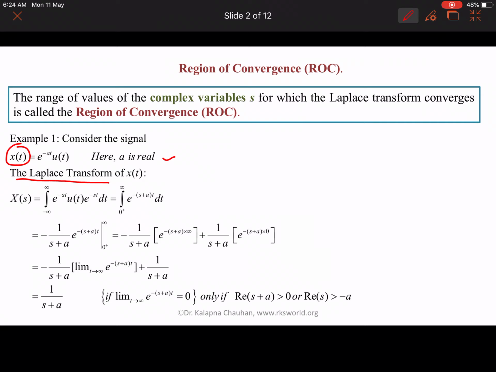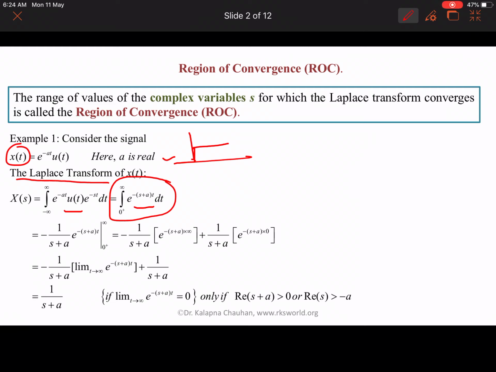Here we have u(t), which means we have values only after 0. So we can change the integration from 0 to infinity, and write the integrand as e to the power minus (s plus a)t dt.